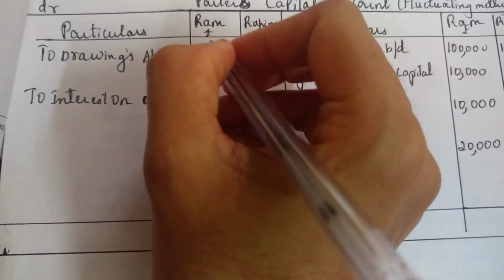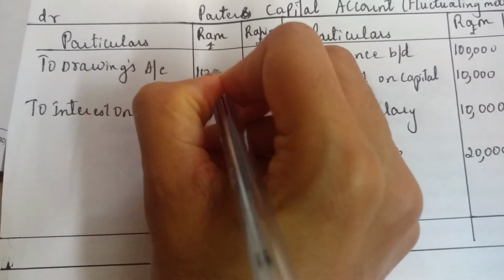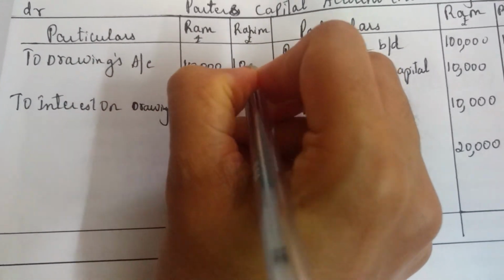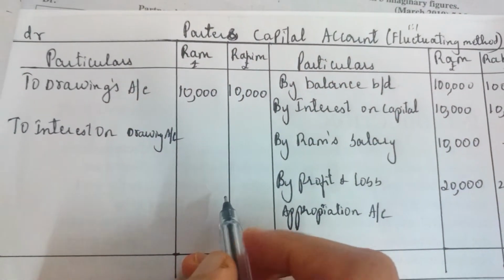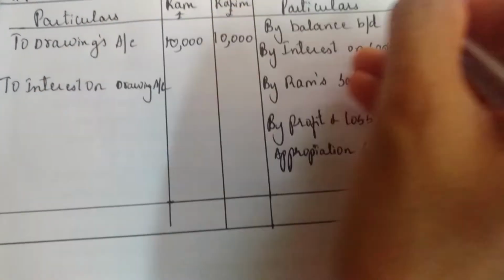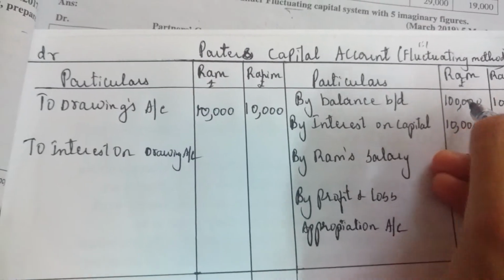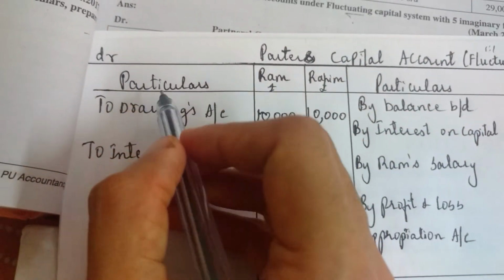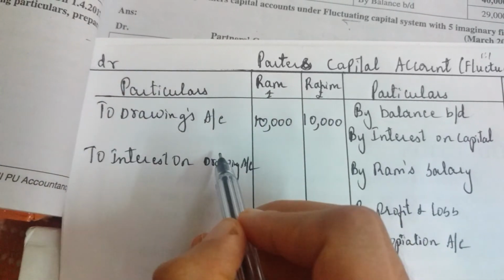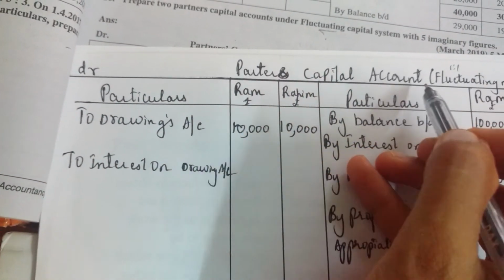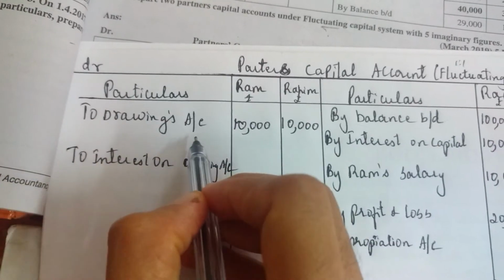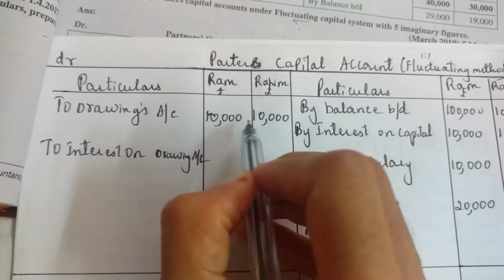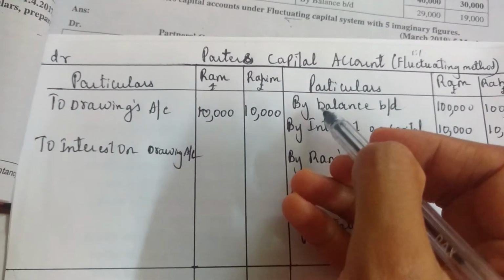So let's say they have withdrawn 10,000, Rahim also 10,000. Ram has withdrawn this 10,000 from his account. He's taking money and going home. Rahim also. So their accounts will be debited. So the entry we write like this: partners capital account debtor to drawings account. Their account is debited.